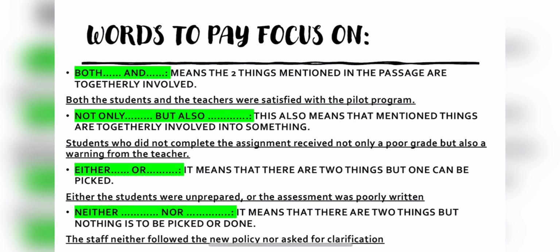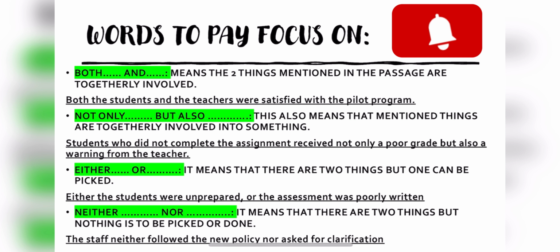It is not only but also. Here we are again talking about two things that are togetherly involved in something. For instance, students who did not complete the assignment received not only a poor grade but also a warning from the teacher. It means जो students थे जिन्होंने अपनी assignment complete नहीं करी थी उनको ना ही सिर्फ poor grade मिला, लेकिन उसके साथ साथ they got a warning from their teacher also.